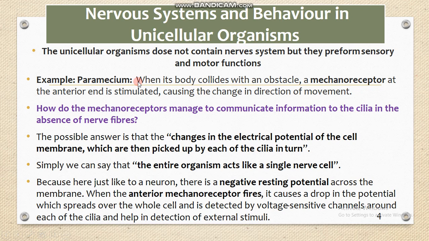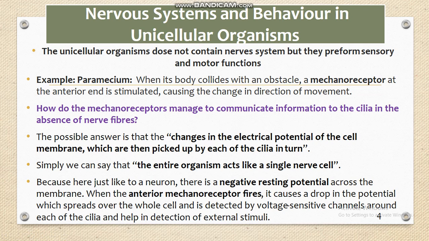The body of the paramecium is made up of only one cell, and the body is covered with different cilia. These cilia are basically responsible for movement.